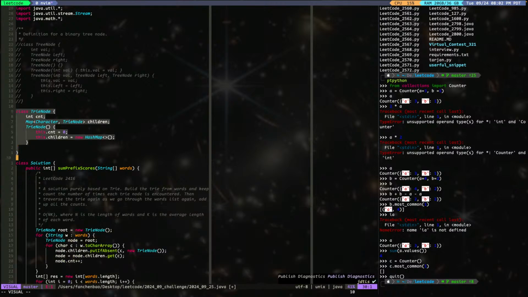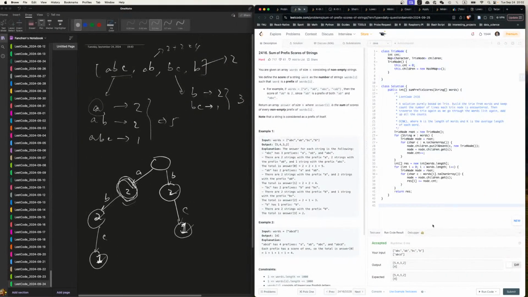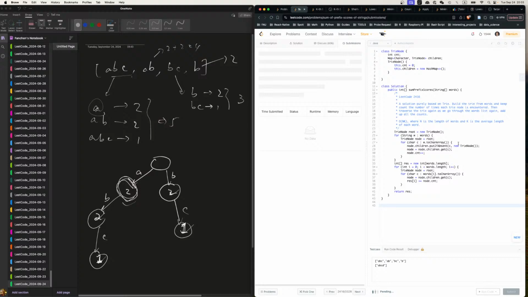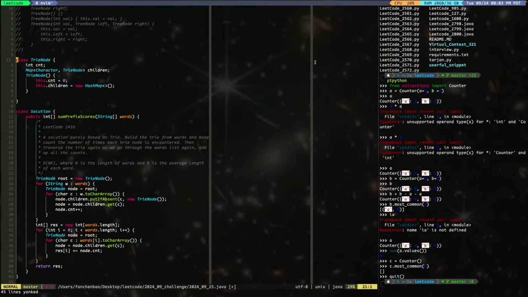All right, let's see if we missed any of the edge cases. What edge case are you talking about? I mean, we don't really have much edge case in this. All right, come on. There we go. Maybe there's an easy way to, there is an easy way.